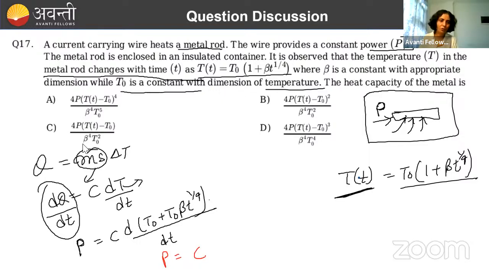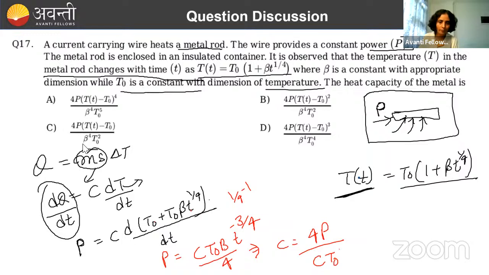T naught का differentiation तो 0 हो जाएगा. So here we will get T naught beta. T का value will be what? Differentiation of t to the power 1 by 4 will become 1 by 4, t to the power 1 by 4 minus 1. So that is 1 by 4 minus 1 how much? Minus 3 by 4. So C ka value is how much? Sorry, C का value निकाल रहे हैं ना, 4P by T naught beta, t to the power 3/4. This is the value of C.